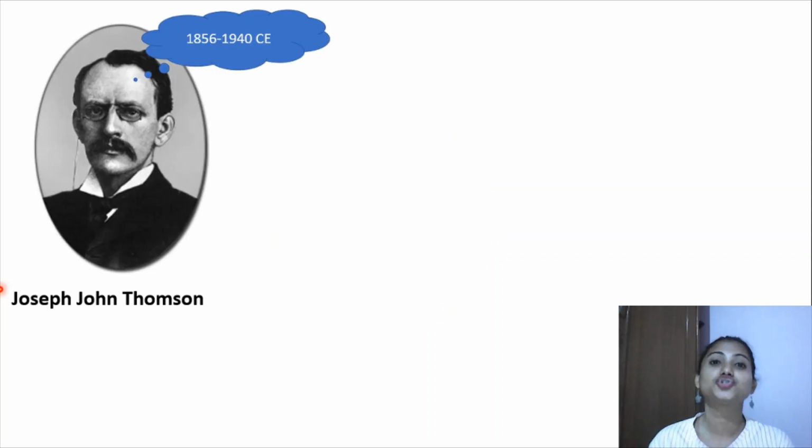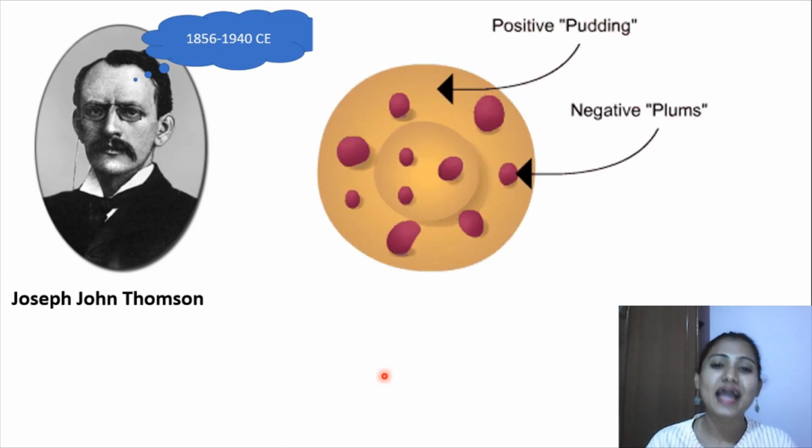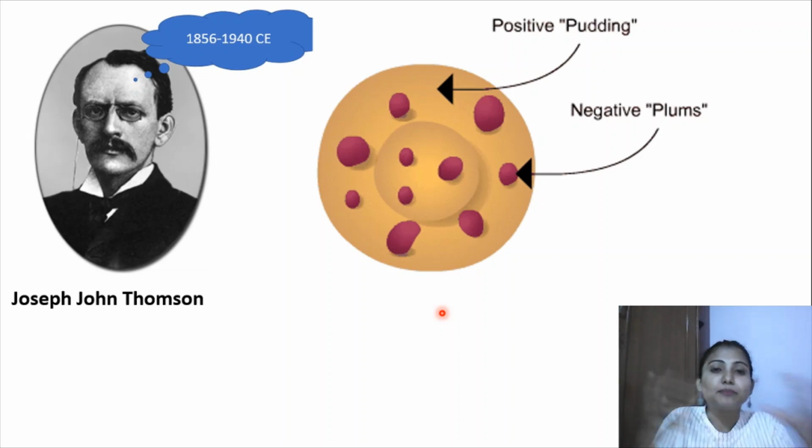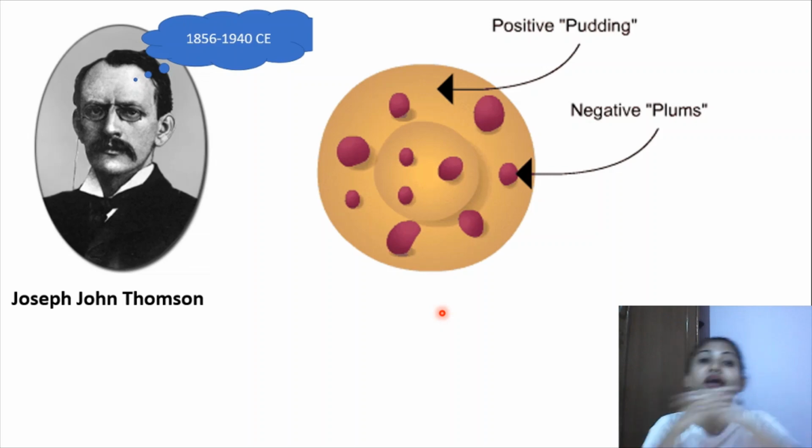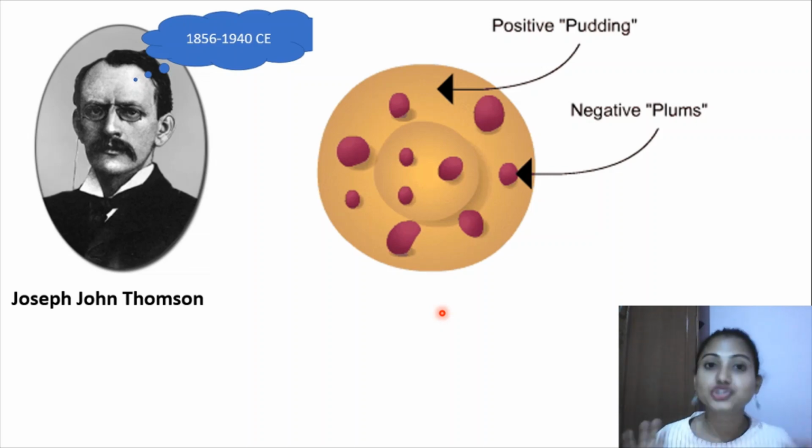Okay. Then came the next scientist. His name was Joseph John Thomson. He said that the atom is not a sphere of ball. It is like a plum pudding, or like a watermelon, where the cake is the positive charges and the plum inside is the negative charge. The way we have the watermelon, which is a positive charge, and the small seeds are a negative charge. Because we know that opposites attract. So if there is positive, there would be negative also.